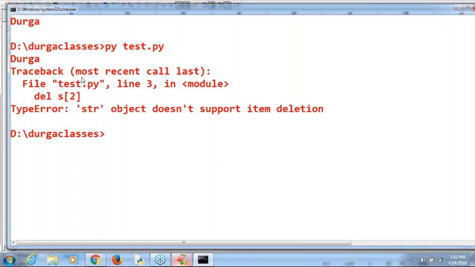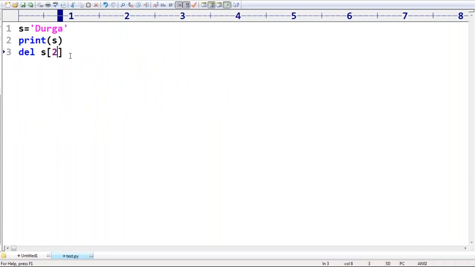Now the conclusion is that we can delete variables which are pointing to immutable objects. No problem, del of s is perfectly allowed. You can delete a variable, but you can't delete part of the object because it's immutable. How can you change its content? It's already immutable. That's why we can't delete the elements present inside an immutable object. Everyone aware? Clear? I hope everyone is in a position to understand, right?